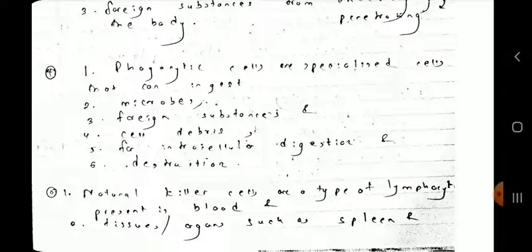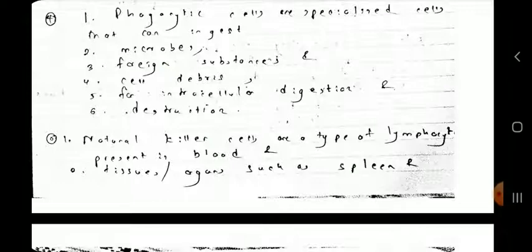So what do they do with these things after ingesting? What they do is intracellular digestion and destruction. So they digest within the cell, right? So phagocytic cells ingest microbes, foreign substances, and cell debris for intracellular digestion and destruction.